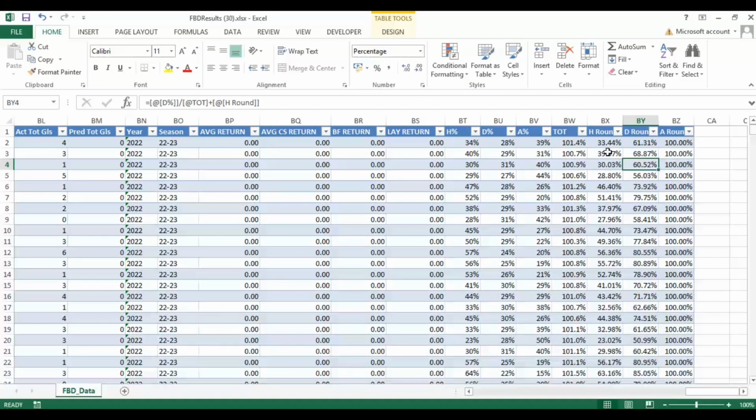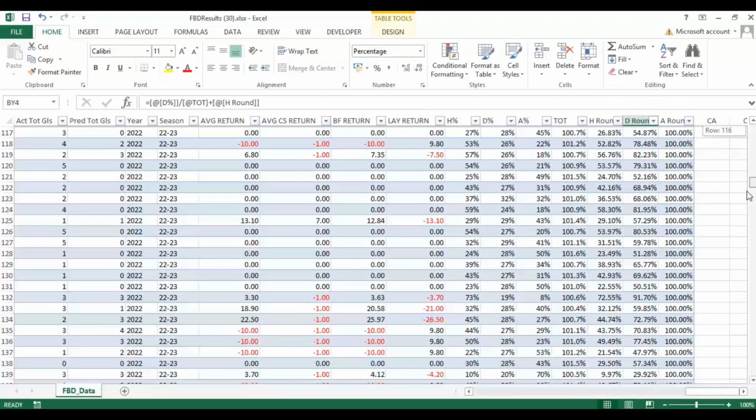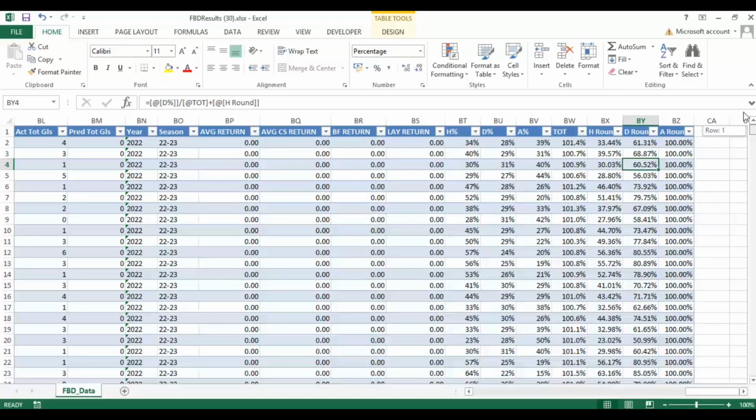So what we're saying is basically there's a 33.44% chance of a home win, there's a 61.31% chance of a home win or a draw, and then this column there's a 100% chance of an outcome. Obviously, given the fact that the game will complete, there's a 100% chance of an outcome.